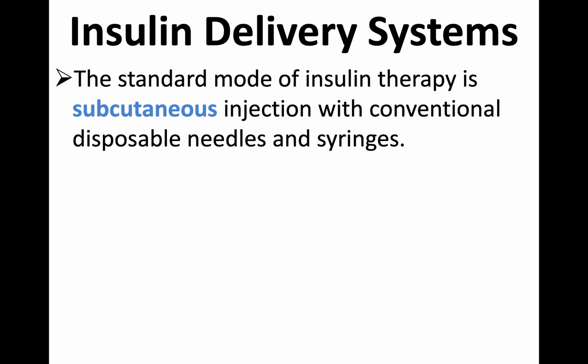Now, the insulin delivery system is very important as far as the pharmacology is concerned, because some people keep saying that it's an intramuscular injection, or if somebody asks why don't you give insulin orally, some people still don't know why. That's because they don't know the chemical nature of insulin. Insulin is a protein, and if any protein substance is given orally, it can be digested by your intestinal and gastric juices.